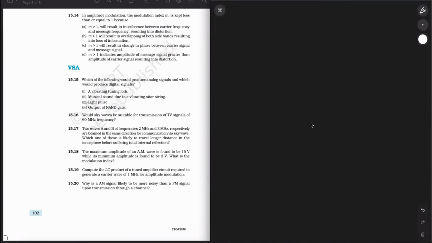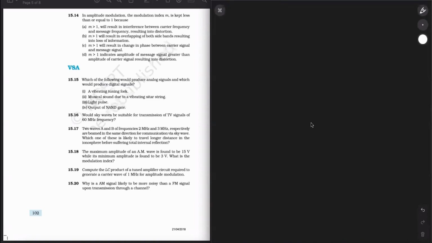Okay, so next up we have, would sky waves be suitable for transmission of TV signals of 60 megahertz frequency? So a signal to be transmitted through sky wave must have a frequency range of what? For sky wave it was 1710 kilohertz to 40 megahertz. But here the frequency of TV signals is 60 megahertz, so this is beyond the required range.